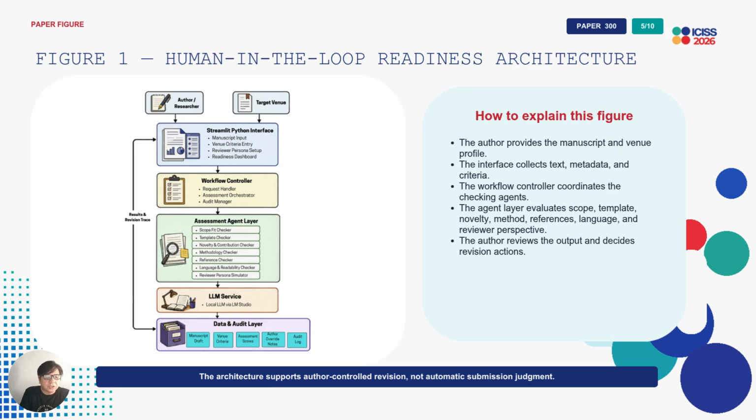Figure 1 shows the architecture. The author provides the manuscript and the venue profile. The interface collects the manuscript's metadata and venue criteria. The workflow controller organizes the checking process. The agent layer checks scope, template, novelty, method, references, language, and reviewer perspective. Finally, the author reviews the output and decides what to revise.